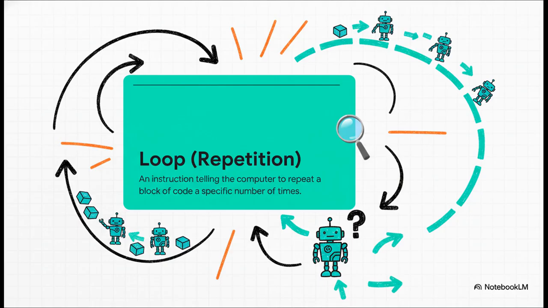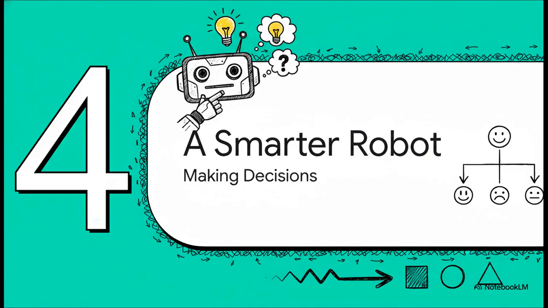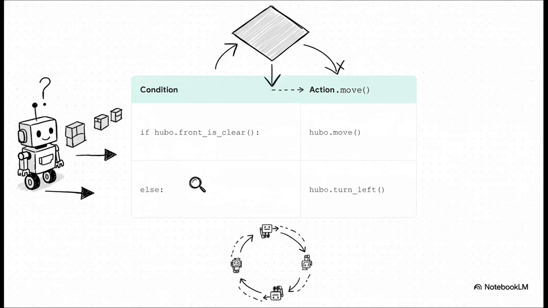Okay, so now Hubo can create new commands and he can repeat things. He's ready for the next big step, making his own decisions. So far, Hubo is a pretty good little soldier. He just blindly follows our orders, doing exactly what the sequence tells him to. But now, let's teach him how to think for himself. We can give Hubo the power to ask a question. Using what's called an if-else statement, he can check the state of his world and then act based on the answer. For example, if the way forward is clear, then move. Otherwise, else, turn left. This is our final core concept, conditionals.